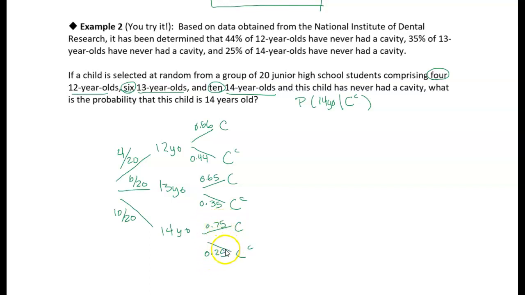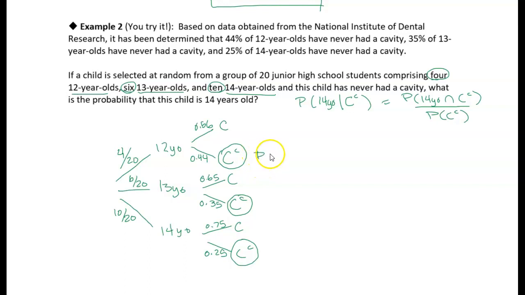Now what we need is the probability of choosing a 14-year-old who has not had a cavity, over the probability of never having had a cavity in general. So we're looking for the cases where the student has not had a cavity. I'm just going to circle these outcomes in which the child does not have a cavity, because that's what we're told, that this child has never had a cavity. So we're just interested in those outcomes.